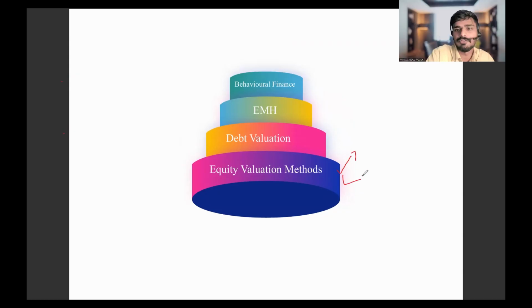Equity valuation method. You are valuing the shares of a company, equity shares. You are also going to value preference shares, and you will also value the debt of a company. Now I'm talking about equity shares. Equity shares can be valued in 3 different approaches.